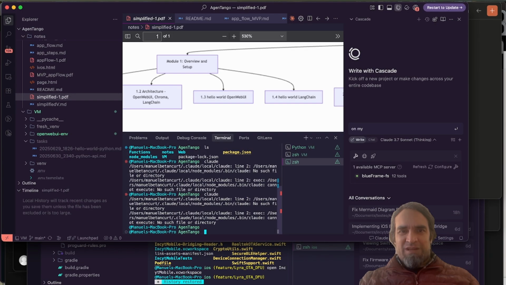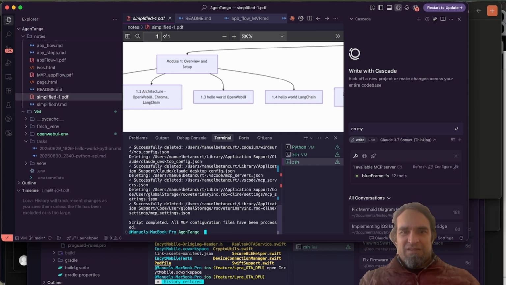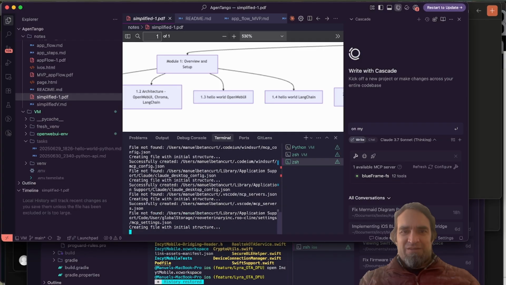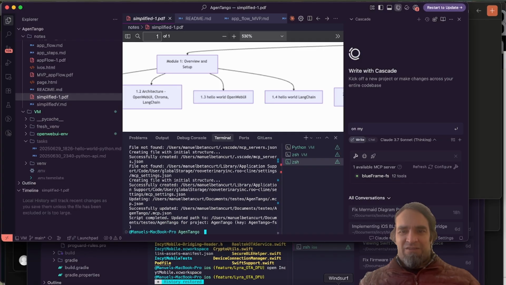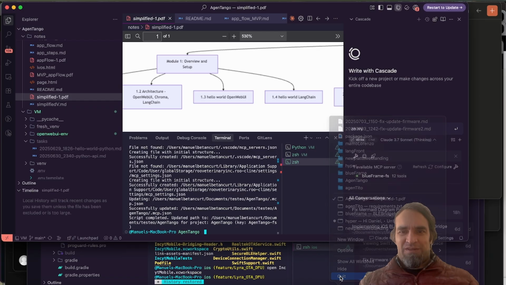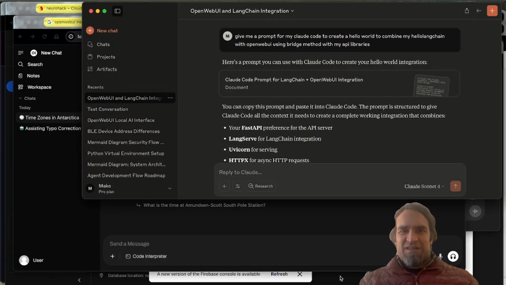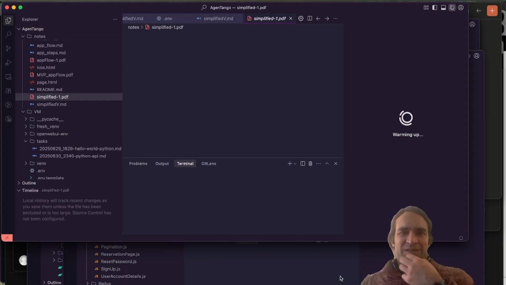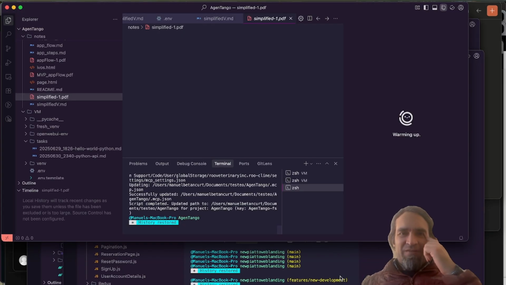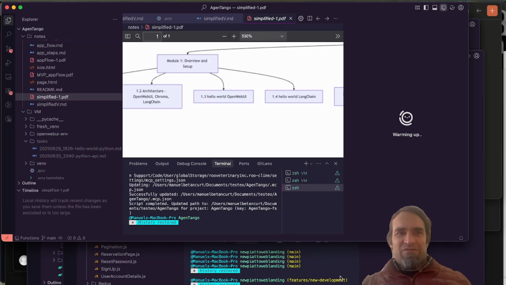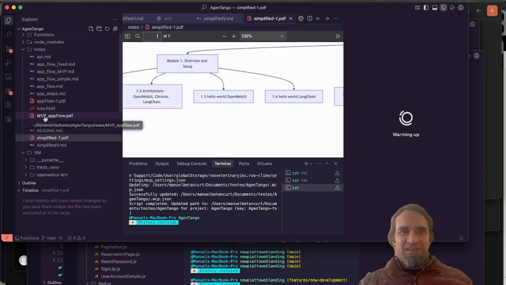I have to explain to you guys about the MCP and how to point an MCP to your file system to work easier. So I'm just going to say MCP delete and MCP now. Okay, and now I'm going to restart my Windsurf. So that means that Windsurf will be connecting with an MCP on the file path for my project, for this agent project.